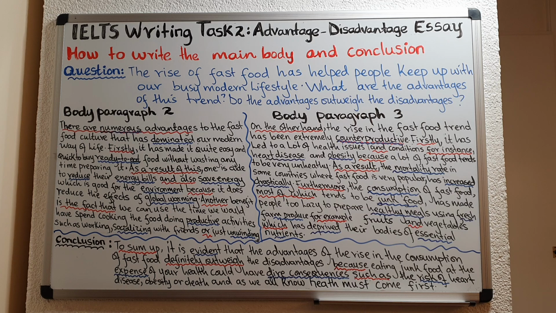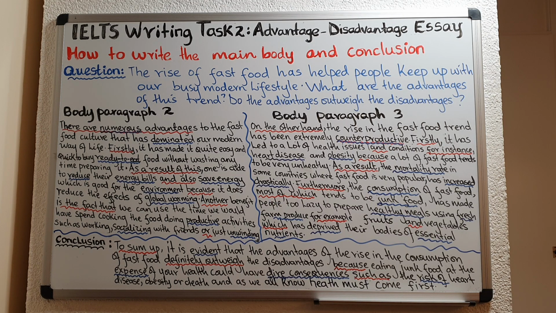So the examiner also expects you to point out in your essay whether the advantages outweigh the disadvantages, meaning whether the advantages are more important than the disadvantages, or is it that the disadvantages are more than the advantages.